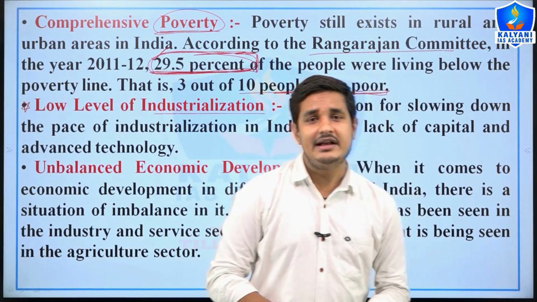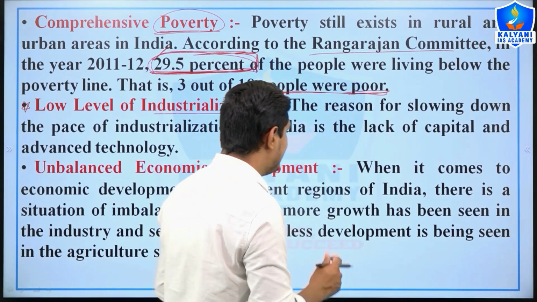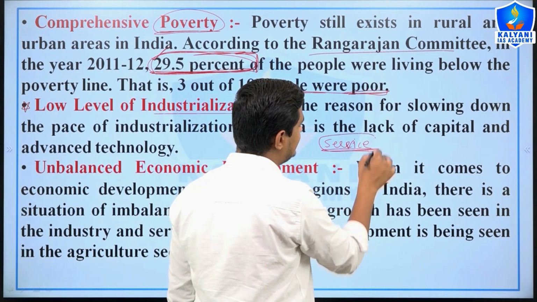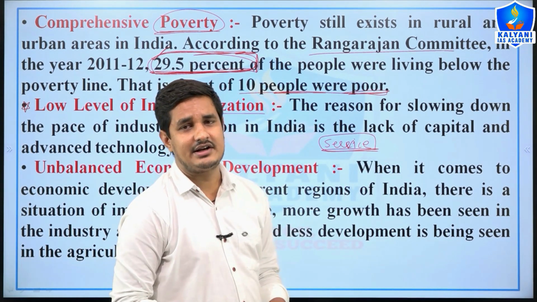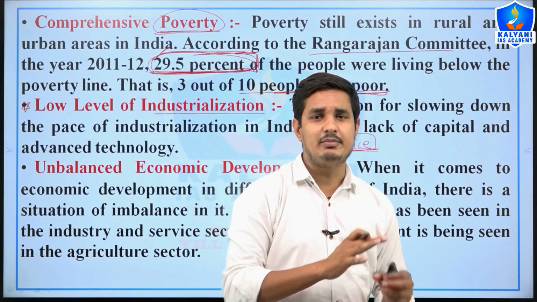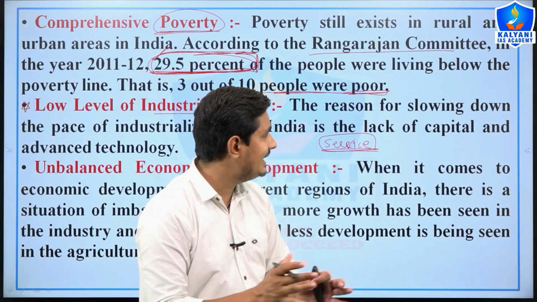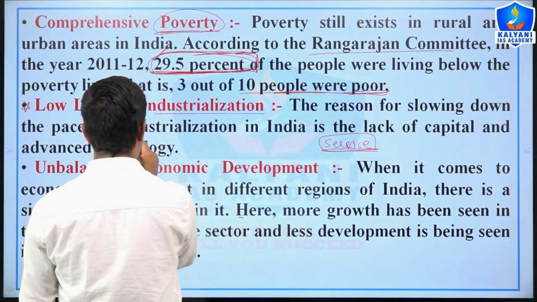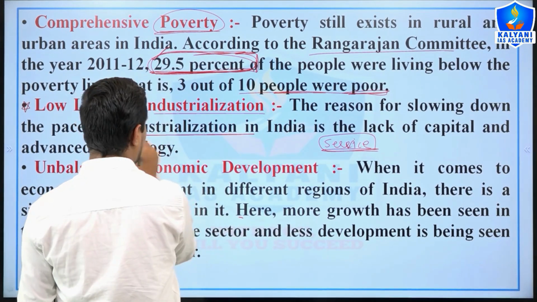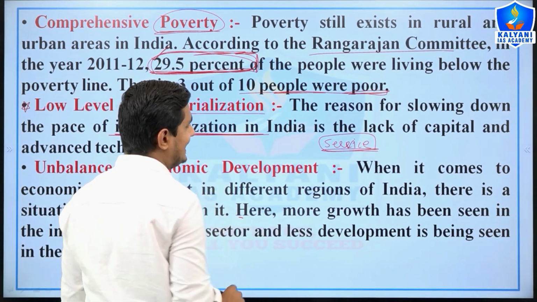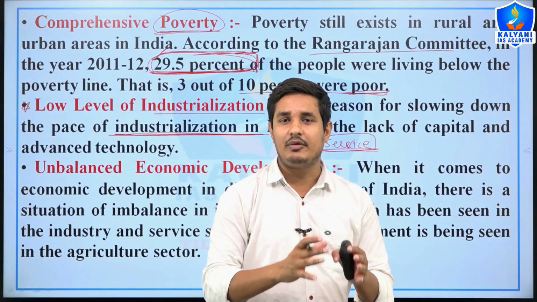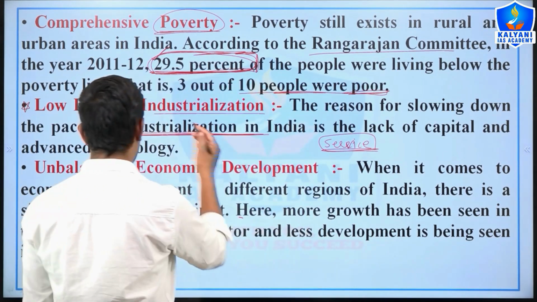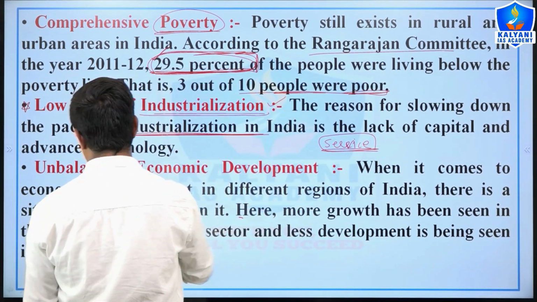Next, low level of industrialization, right? I've told you that India is a country where the share of the tertiary sector, or the service sector, is more than the industrial sector, because the industrial sector could not develop in comparison to many developed countries. In India, the industrialization process is very slow and is in a transitional stage because of the lack of capital, lack of technology, and many other reasons. So a low level of industrialization is found in India.